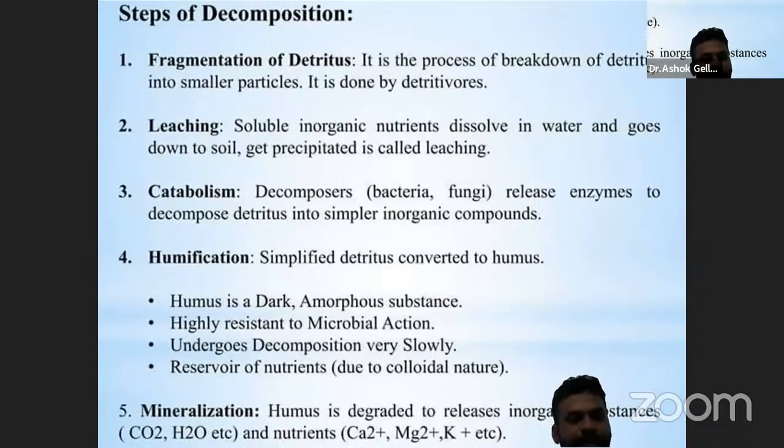The third one is catabolism. Decomposers such as fungi and bacteria release enzymes to decompose the detritus into simpler inorganic compounds. The fourth one is the humification process. Simplified detritus is converted into humus, the formation of the soils.